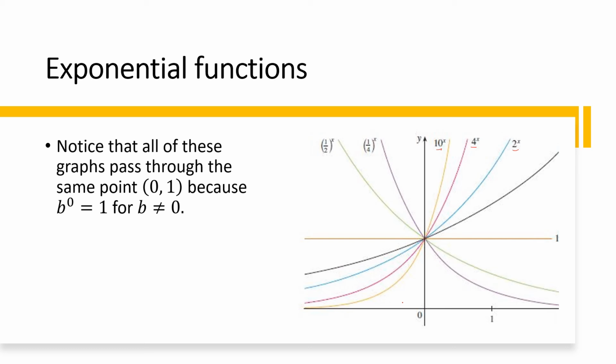Because this is 0 and 1, because b raised to 0 is equal to 1 for b not equal to 0. Now, what else? Any other observations?